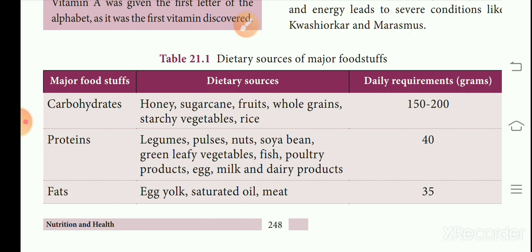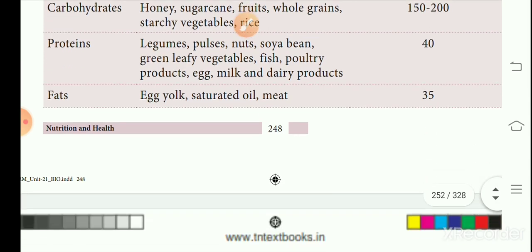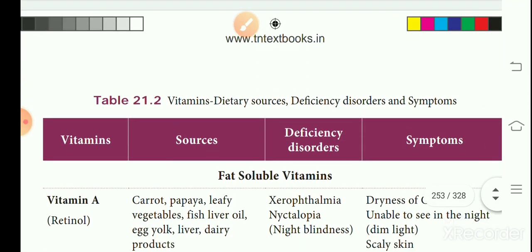Then the last one, fats. Egg yolk, saturated oil and meat are the rich sources of fat. We have to take fat about 35 grams per day. Okay, I hope you are all clear about the dietary sources of major foodstuffs. Next we move on to vitamins, their sources, deficiency diseases and their symptoms.